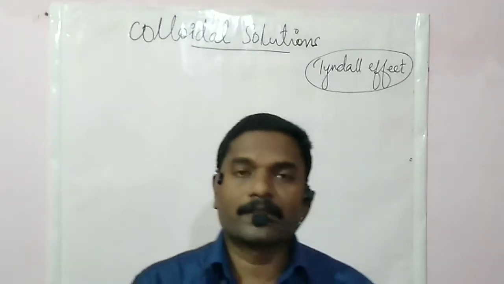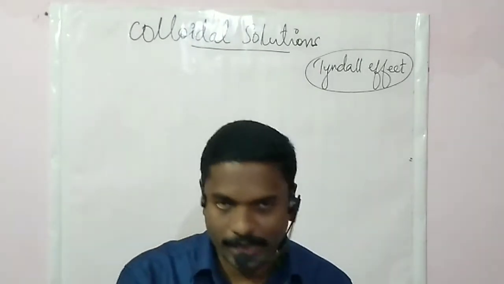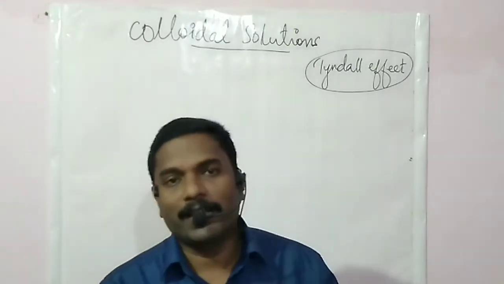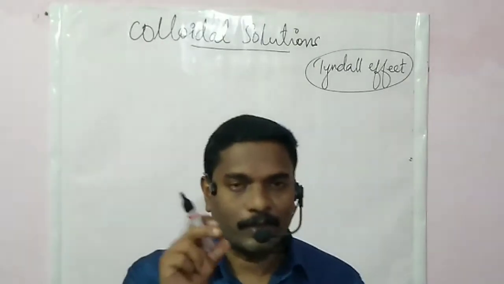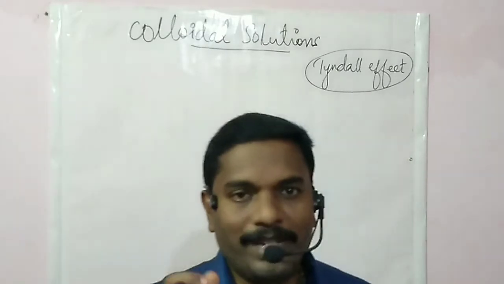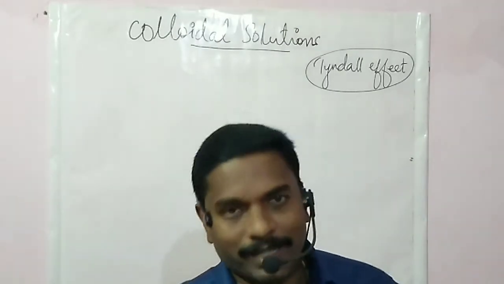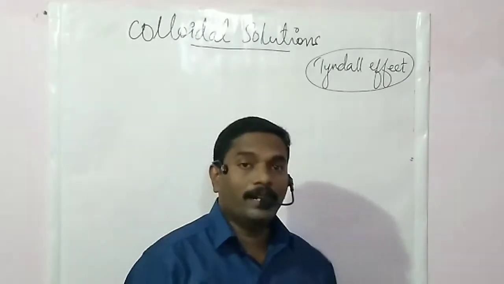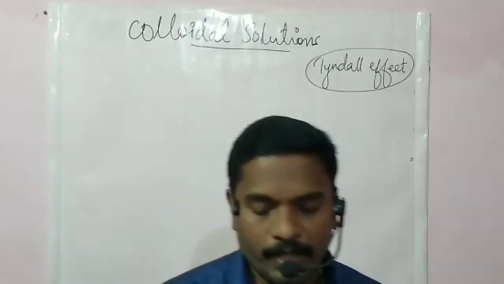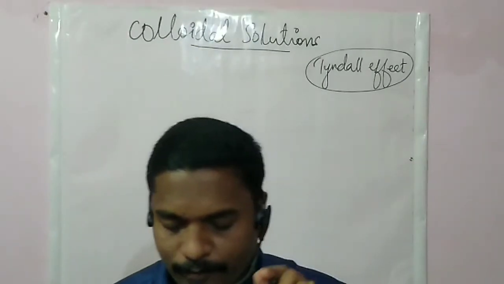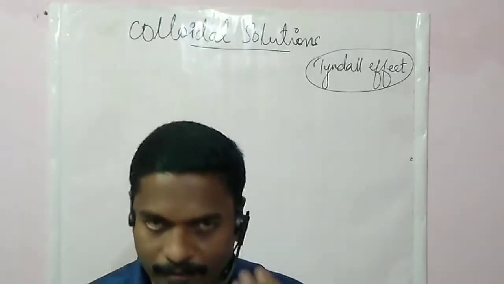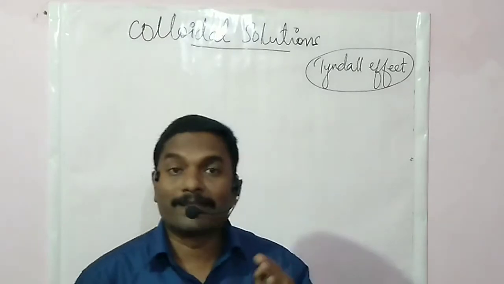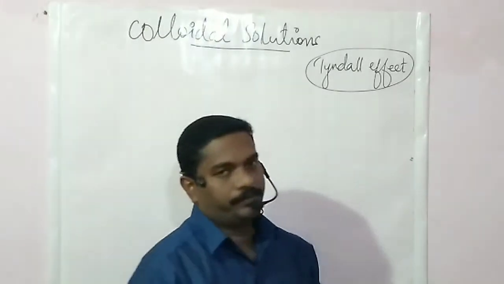The particles of a colloidal solution will scatter the beam of light. So, the scattering of a beam of light by the particles in a colloidal solution is called the Tyndall effect. And see, the Tyndall effect is named after the scientist who discovered this effect.